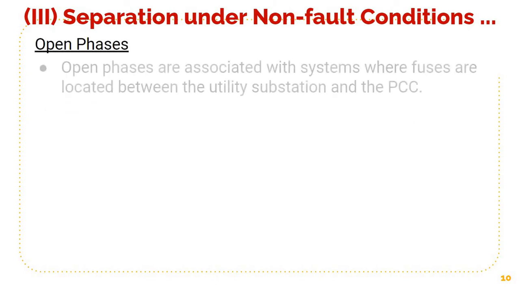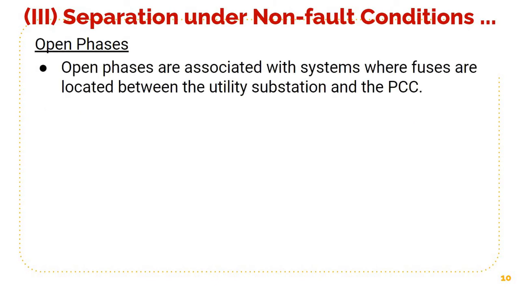Open phases. This is another issue which will arise in any power system. Sometimes some of the fuses will blow out, making one particular phase open. Okay, so if any fuse between the utility and the PCC is blown out, it will lead to an open phase.